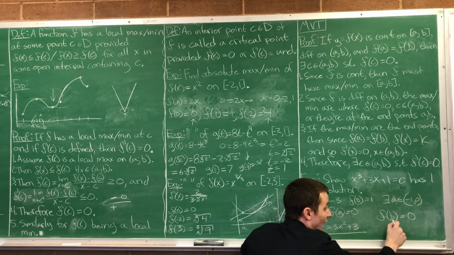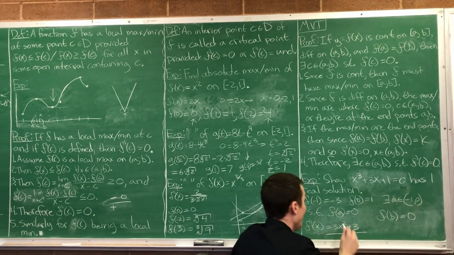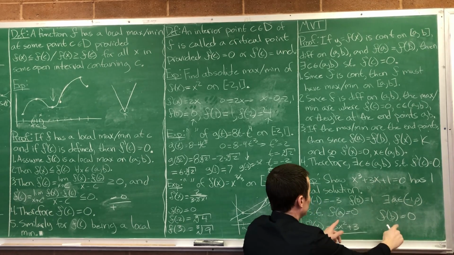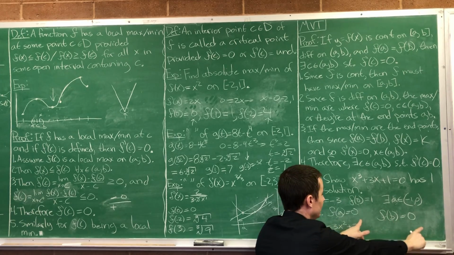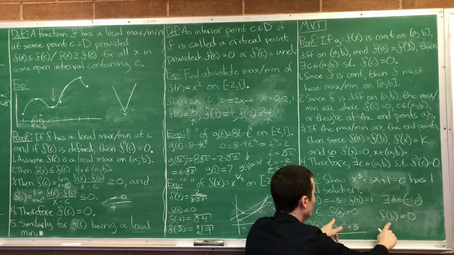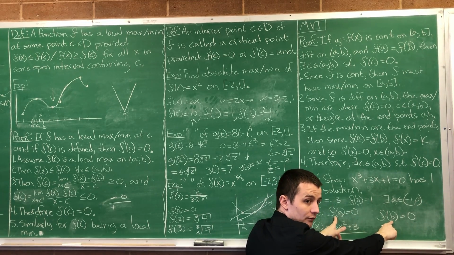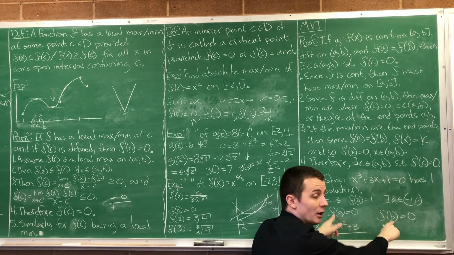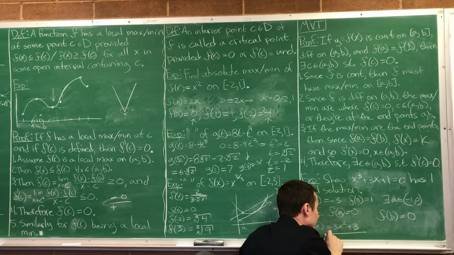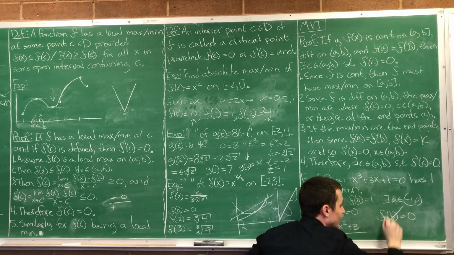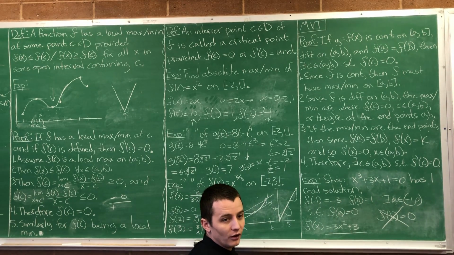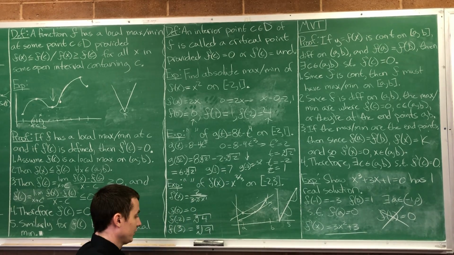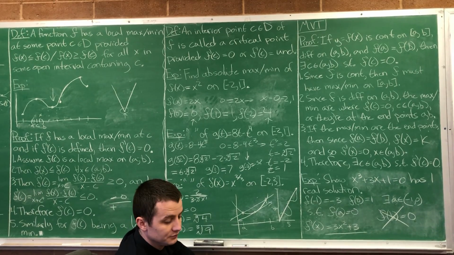So if f of b equals 0, and f of a we already know is 0, now we've found 2 points where the function gives the same value. By Rolle's theorem, that means the derivative has to be 0 somewhere in between. But the derivative is never 0. So this point can't exist. Follow the logic now? Any other questions?